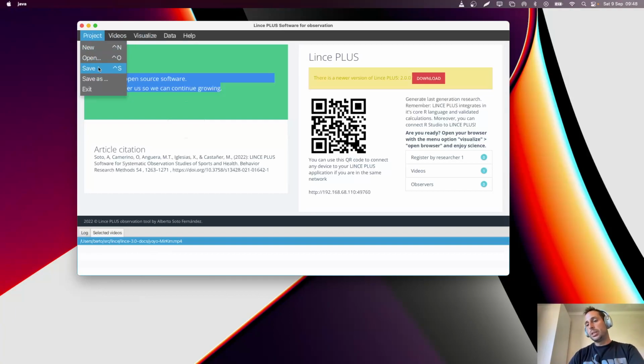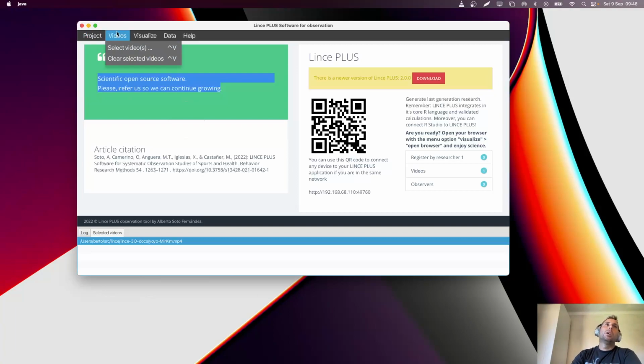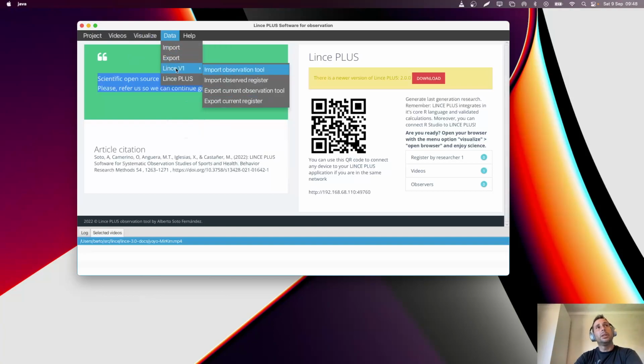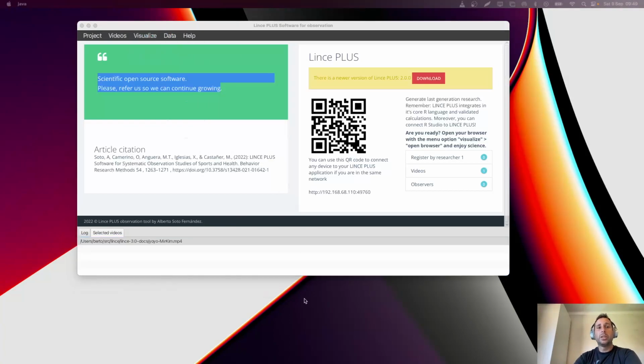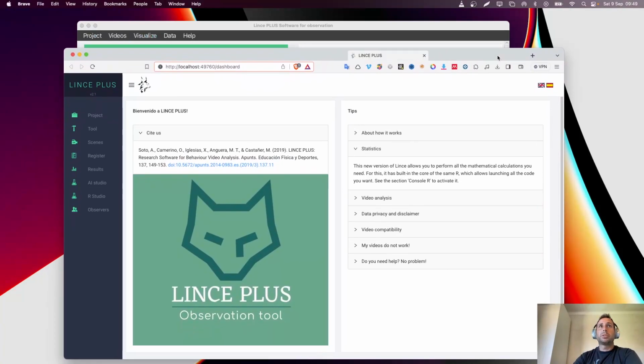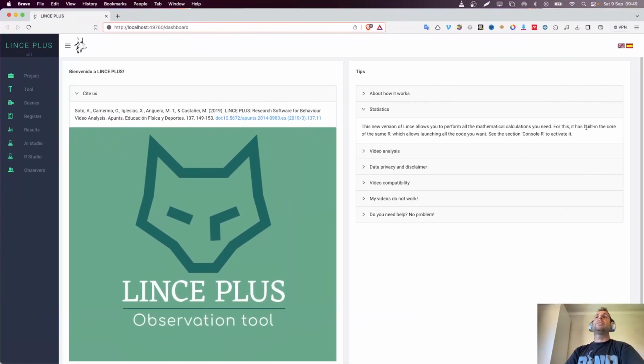And the cool thing is, it's better if you save it just once. And then each 2 minutes, it will keep updating it. And with videos, you select the videos, and with Visualize, you open the browser to ease the transition, and you can import and export anything of the project that has been saved. Let's open the browser. And when we open the browser, you have a multi-language environment with some settings that you need to keep in mind.